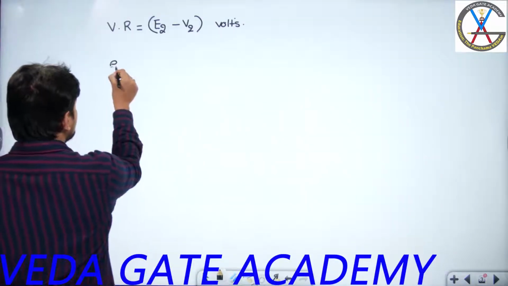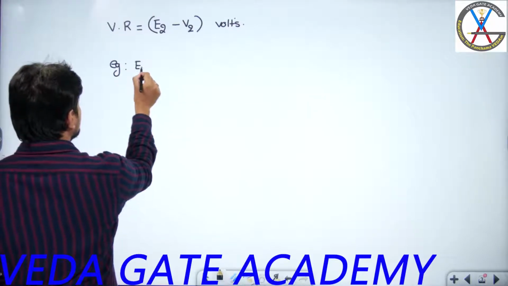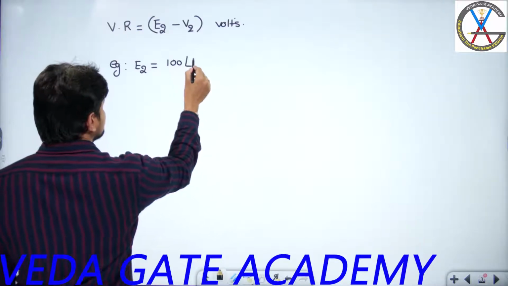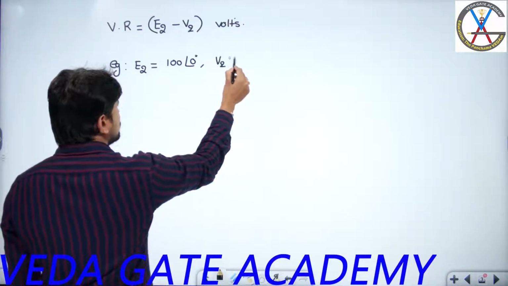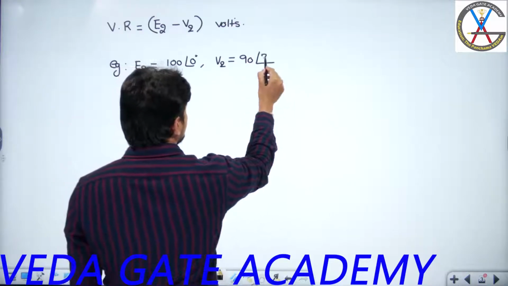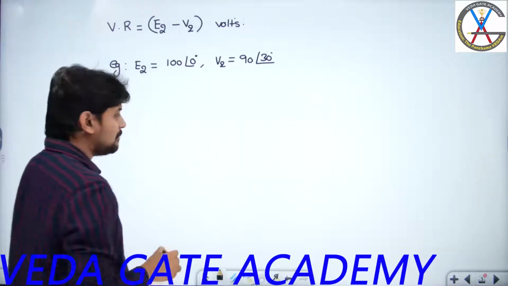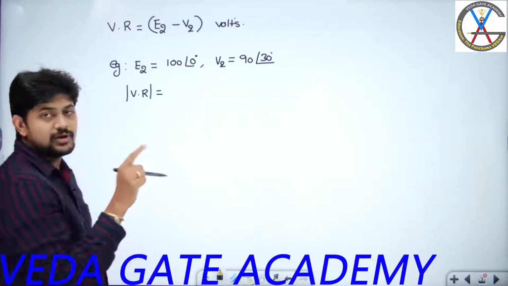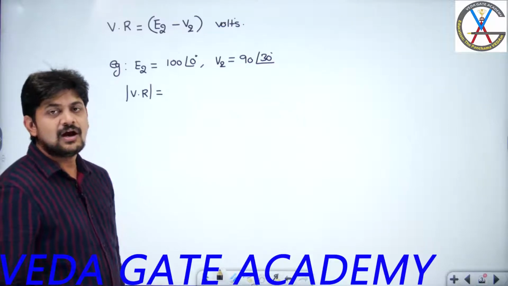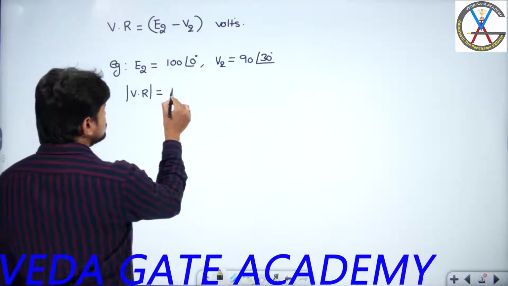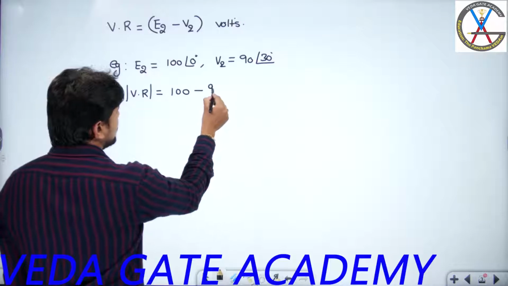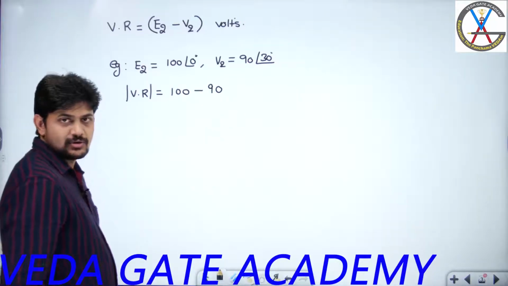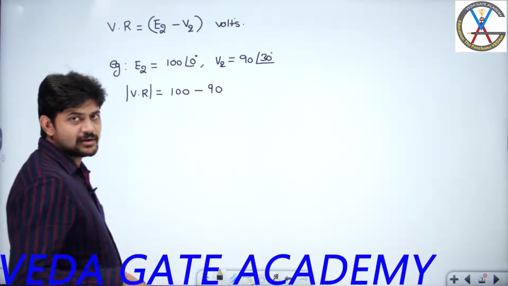Suppose for a particular transformer the no load voltage is 100 at an angle 0 degrees and the full load voltage is 90 at an angle 30 degrees. Then the magnitude of voltage regulation in this case is, you have to consider only the magnitude of no load voltage and the magnitude of full load voltage. Magnitude of no load voltage is 100 minus magnitude of full load voltage is 90. So this is my voltage regulation magnitude. Never play with the phase angles while determining the voltage regulation.